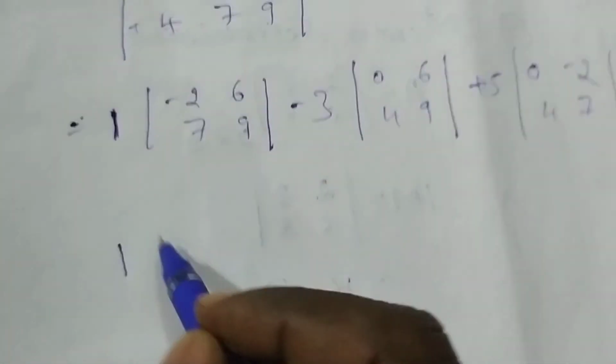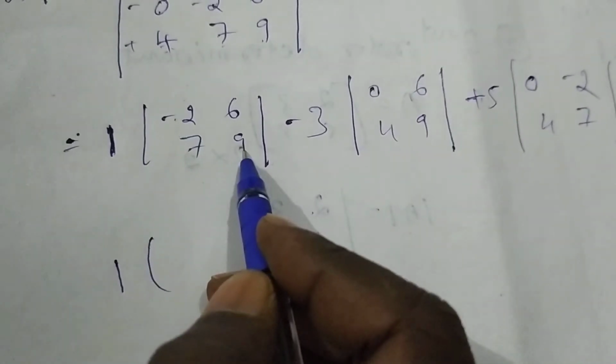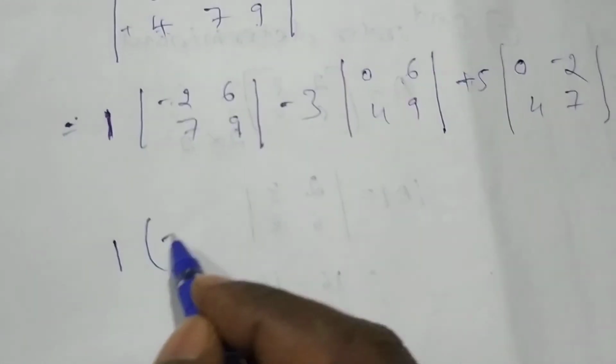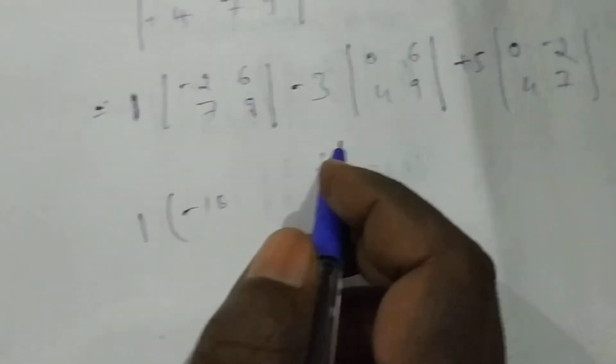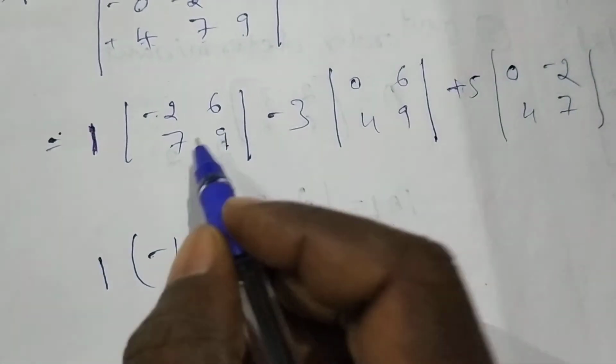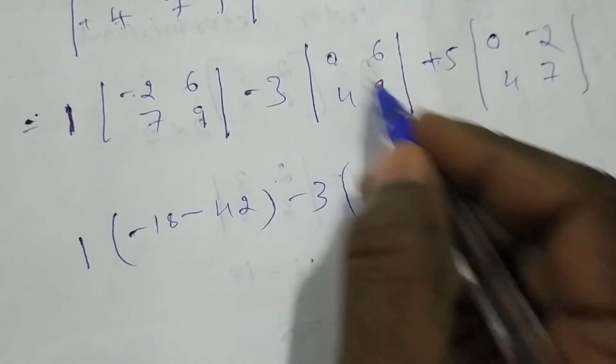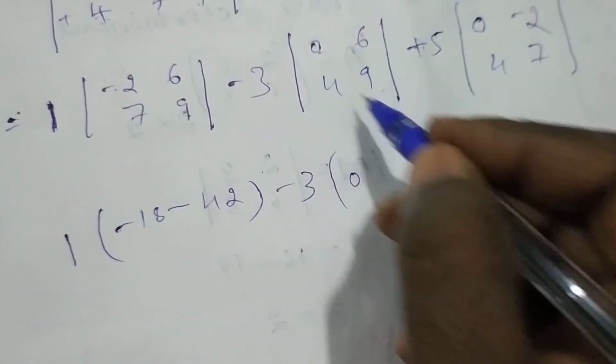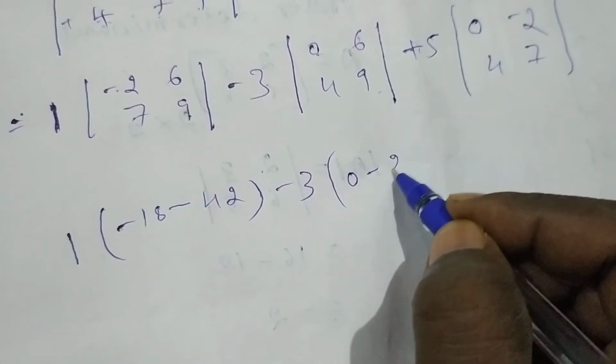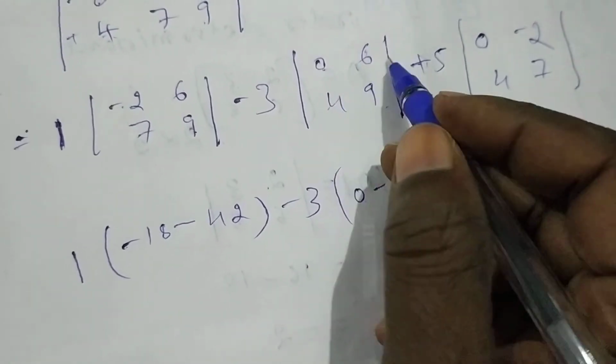That is 1 into, see here, minus 2 into 9, minus 18, product of diagonal elements minus product of non-diagonal elements, minus 7 into 6, that is 42. Minus 3 into bracket 0 into 9, 0, minus 4 into 6, 24.